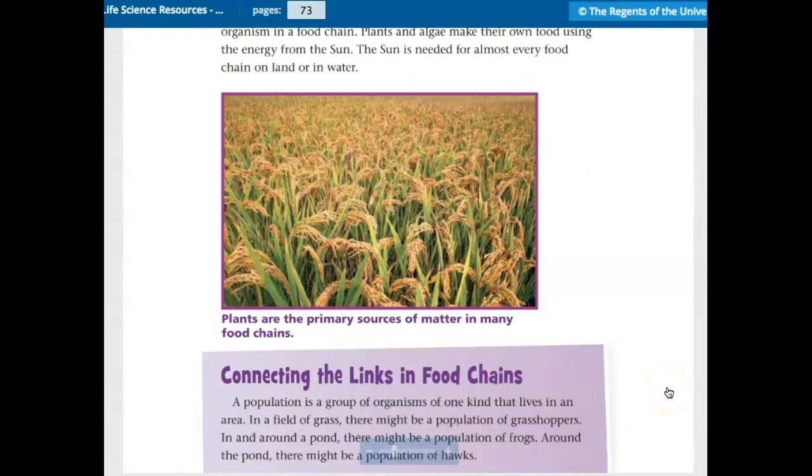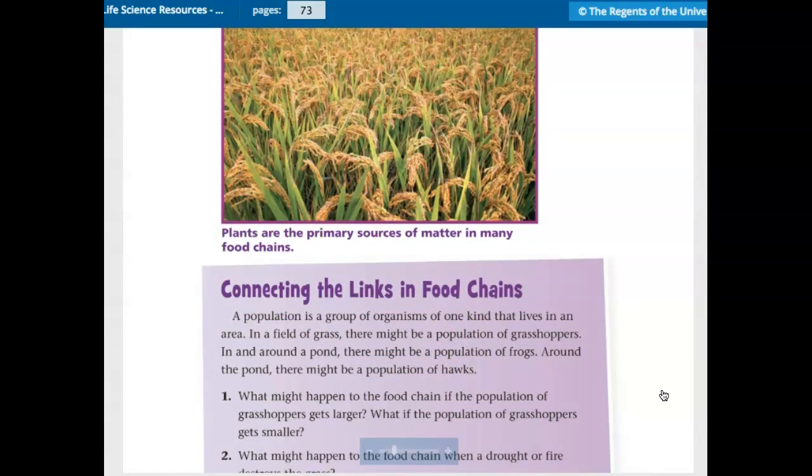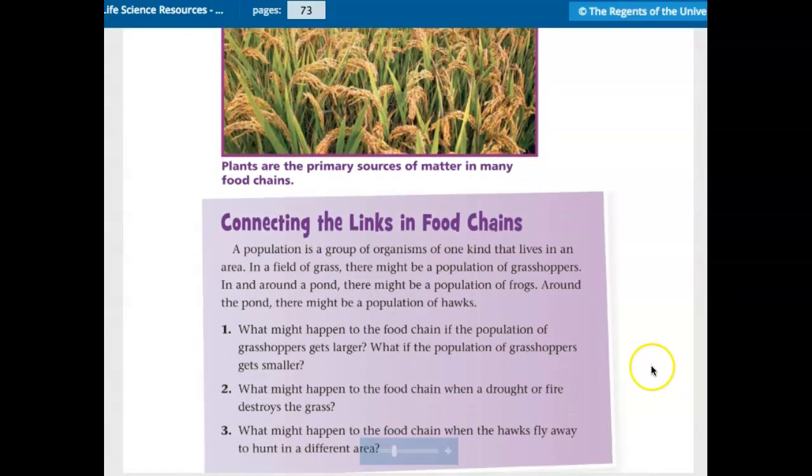Now, boys and girls, we will answer the connecting the links in food chains questions. But first, a population is a group of organisms of one kind that lives in an area. In a field of grass, there might be a population of grasshoppers. In and around a pond, there might be a population of frogs. Around the pond, there might be a population of hawks.